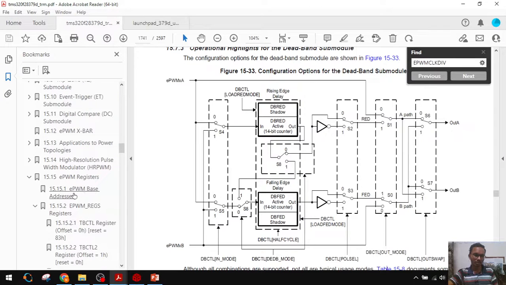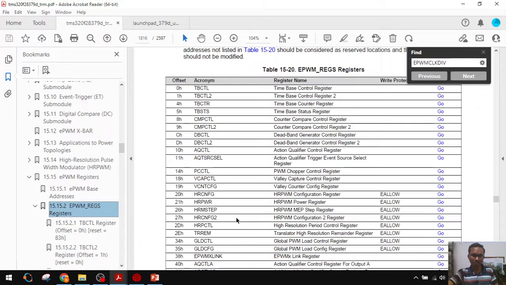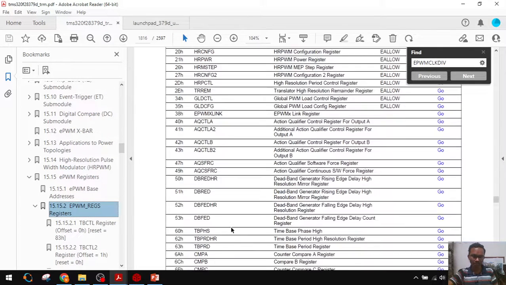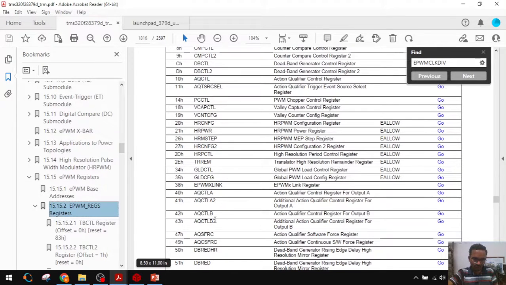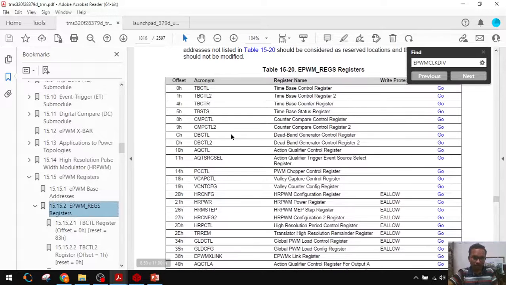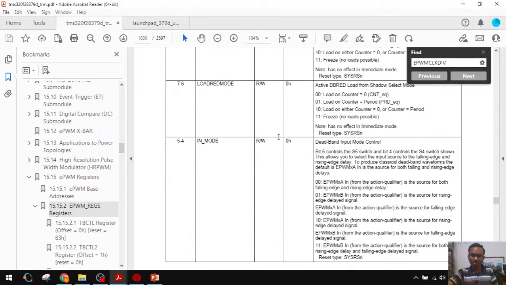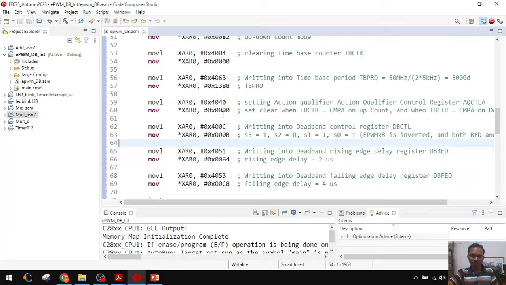Go to the ePWM registers. Where is the deadband control register? Yes, here, offset is C. What to write?